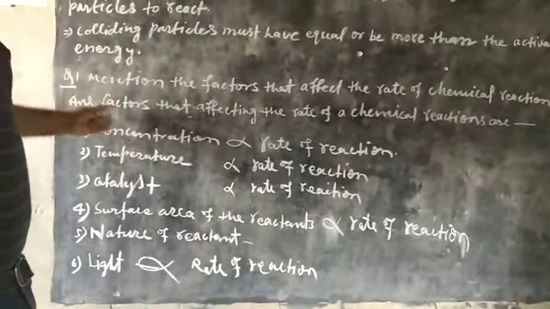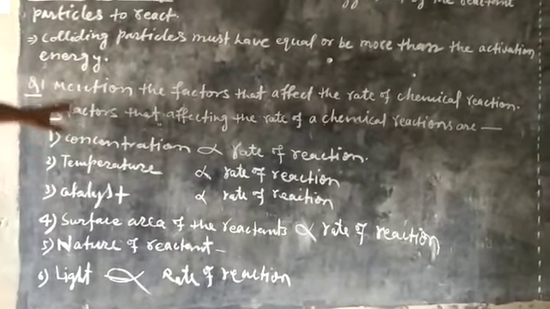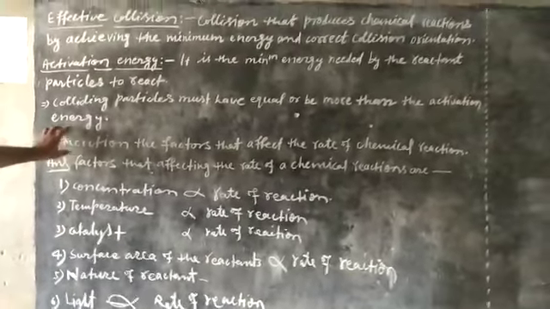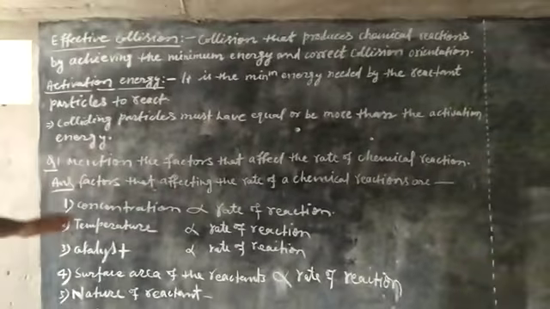So these are the factors on which the rate of chemical reaction depends. It is a very important question of this chapter from the theoretical aspect. This is very important, so you must keep it in your mind.